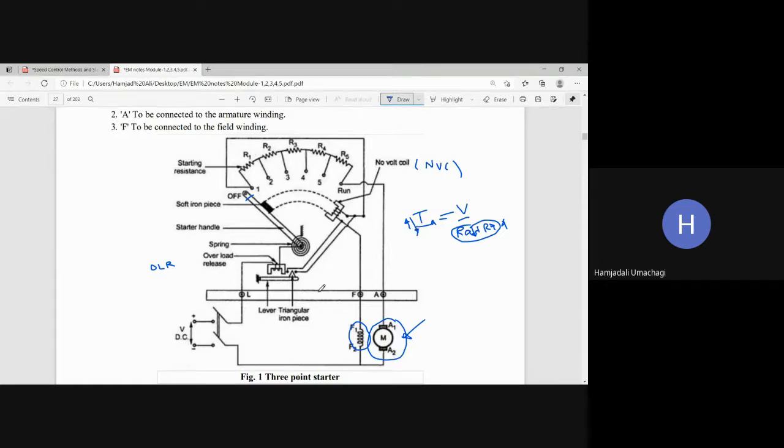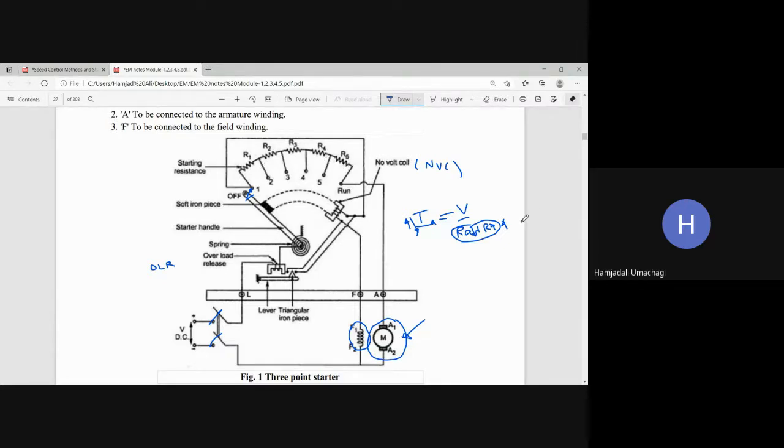Now at the time of starting, first we give the power supply to the DC input, then close the switch. After closing the switch, supply goes to the L point. Then it goes to the overload release coil, that is nothing but the lower electromagnet. From the other end of the lower electromagnet, it goes to the handle, which is pivoted with the spring. Now if we slowly move this handle from stud number one, then what happens? At stud number one, the whole resistance will be added. Yes or no? Entire resistance will be added at the time of starting.